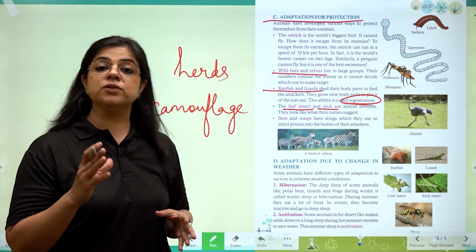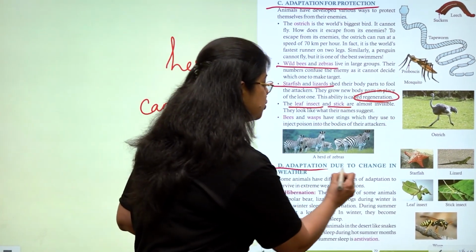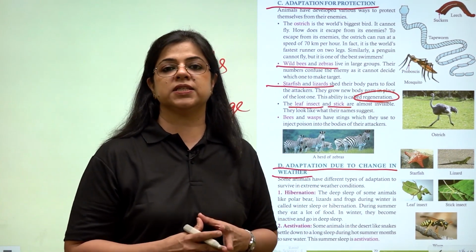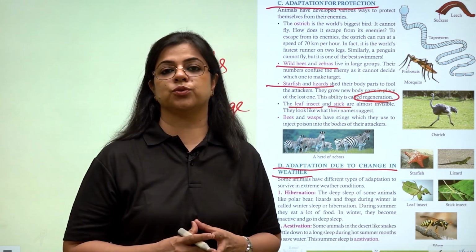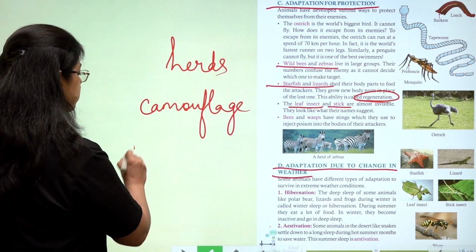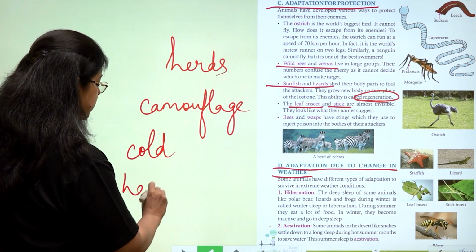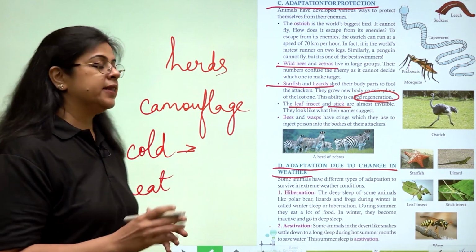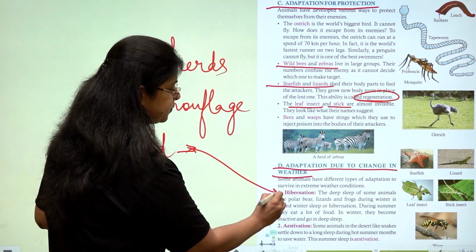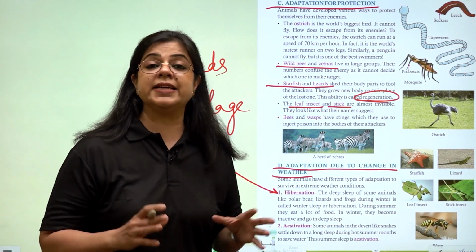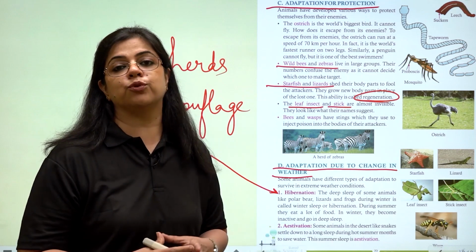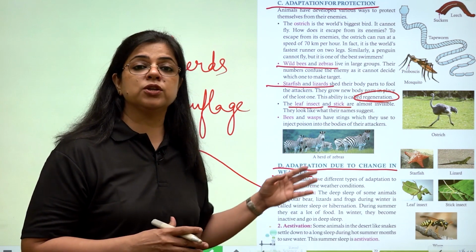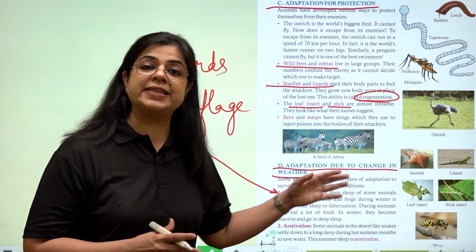Let us now understand about the last type of adaptation, which is adaptation due to changes in weather. So there are two extreme changes in weather जिसकी वजह से animals को adaptation की ज़रूरत होती है. First is extreme cold and the second is extreme heat. So in extreme cold, animals like bears, they go into hibernation. Hibernation के लिए these animals eat a lot of food during the summer months. Even squirrels undergo hibernation, and during the very cold winter months they sleep.